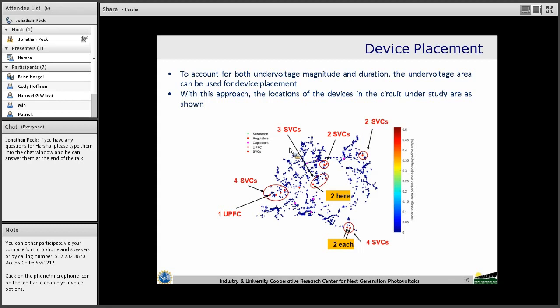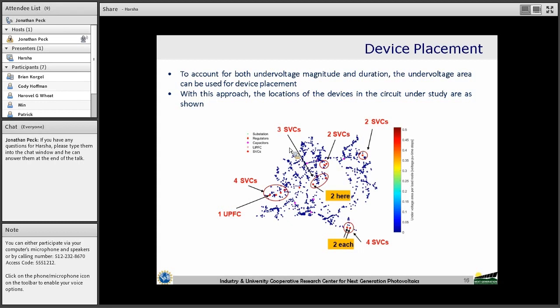Suppose we have a load that is experiencing the longest duration of under voltage, whereas the under voltage violation limit is 0.95 per unit. Let us say the load is just below the under voltage limit, at 0.94 per unit, for a certain amount of time, and another load may be experiencing 0.9 per unit but for a short duration of time, but still we are interested in that particular node.